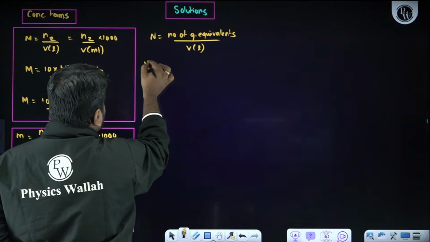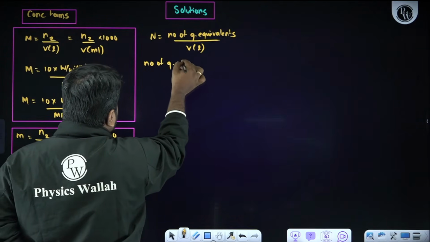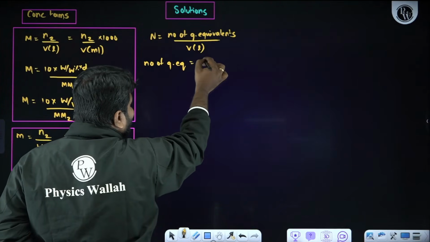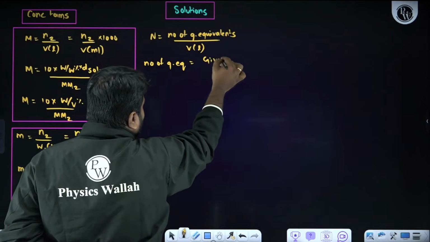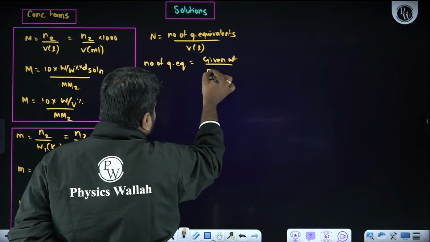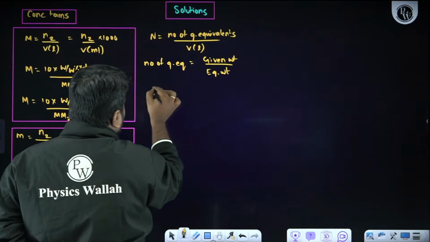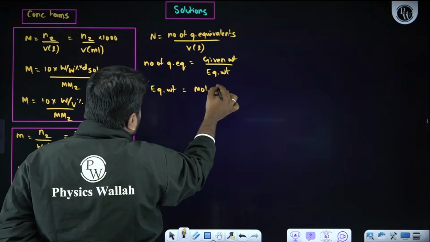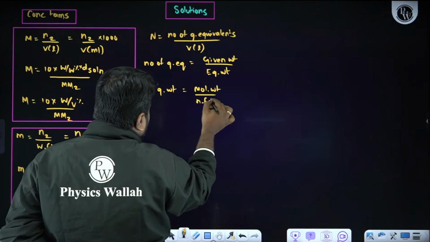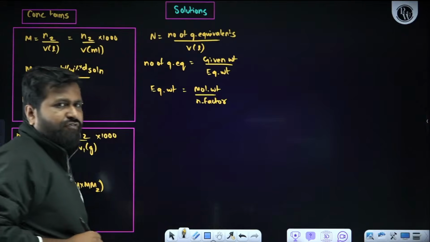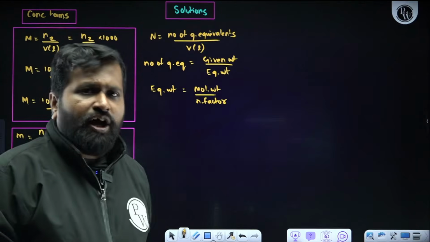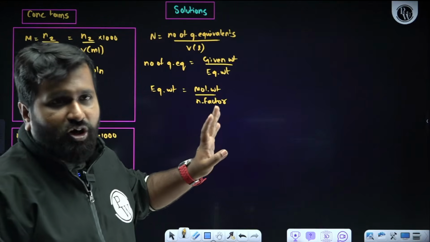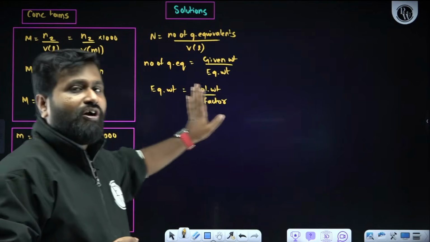Now what is number of gram equivalents? Number of gram equivalents is given weight upon equivalent weight. What is equivalent weight? Equivalent weight is nothing but molecular weight upon n factor. What is n factor? N factor is also called the valency factor, or we will be calling it the number of electron transfer.